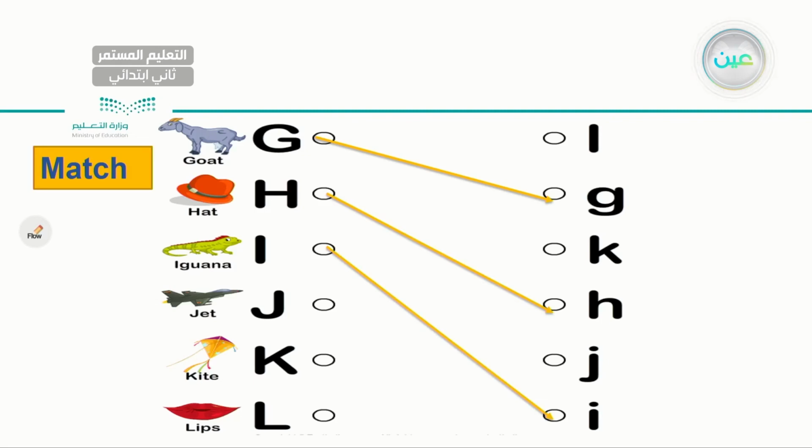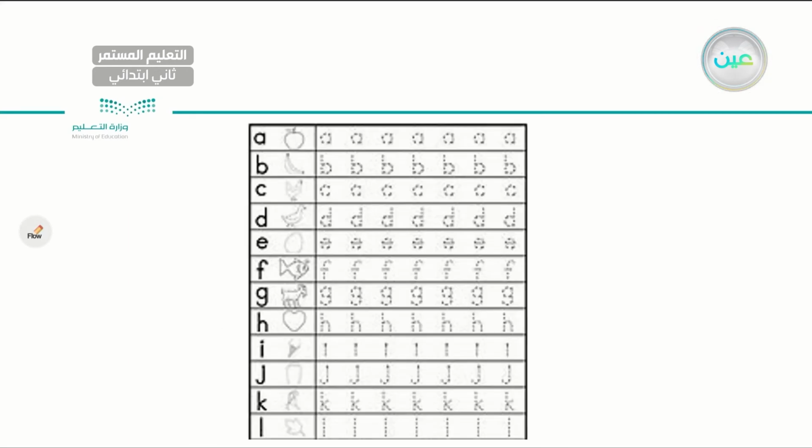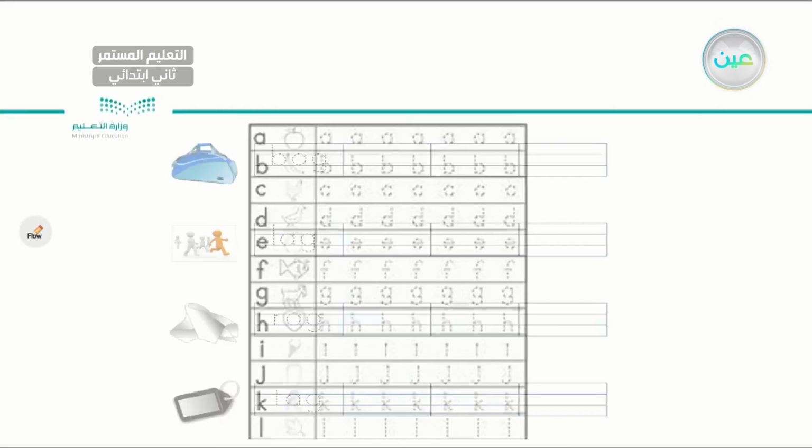That's a small i. Very good. I have capital J, small j, capital K, small k, capital L, small l. Very good, my dear student. Now, try to find similar sheets like this one and copy the letters that we have learned. Here I have the capital and here I have the small letters.